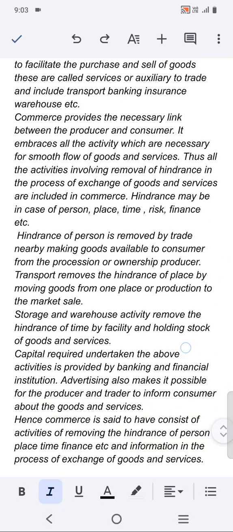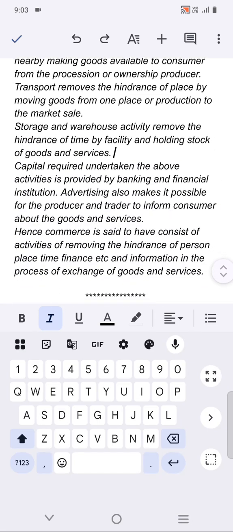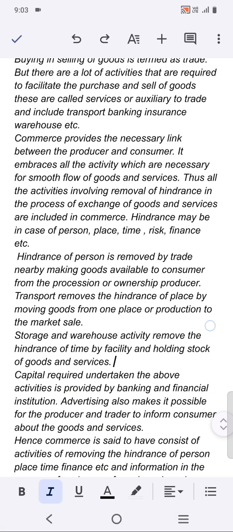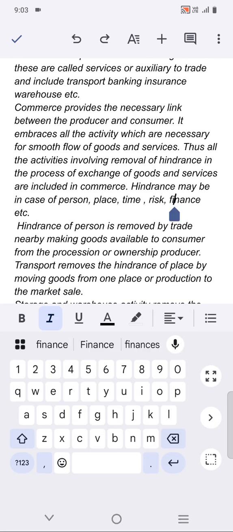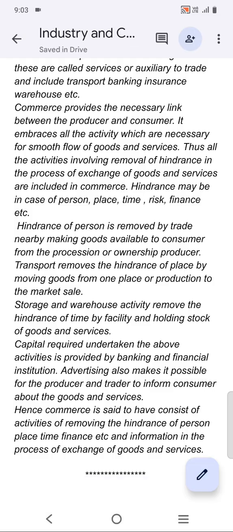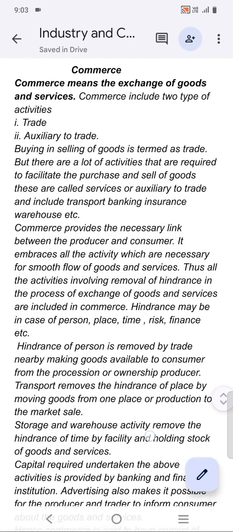Removing the hindrance of various types of activity is one of the important features, or we can say one of the important areas of commerce.